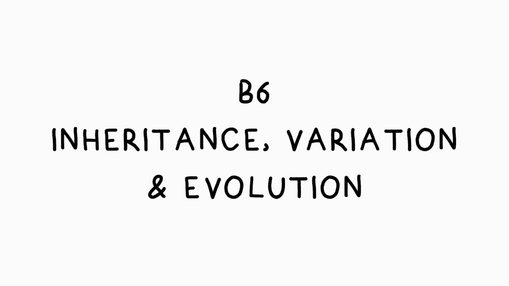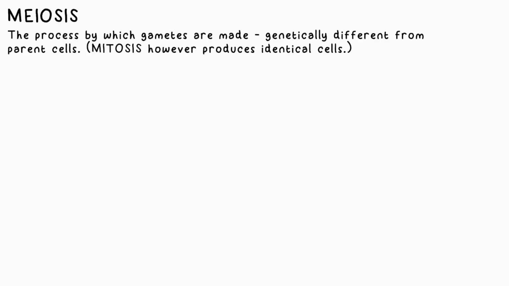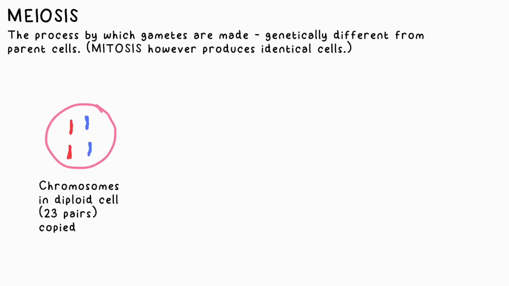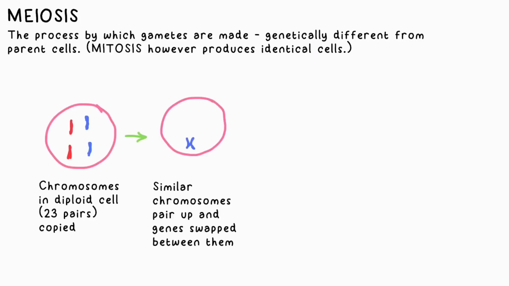Topic B6, that's inheritance, variation and evolution. In order to reproduce sexually, gametes, sex cells, must be made. This happens by meiosis, for example in the testes to make sperm. The chromosomes in a diploid cell, that is 23 pairs for us, are copied, similar chromosomes then pair up and the genes are swapped between them.